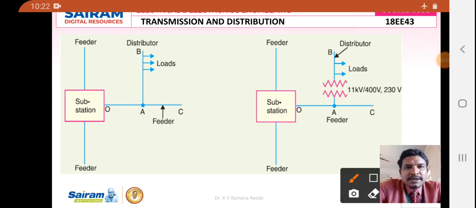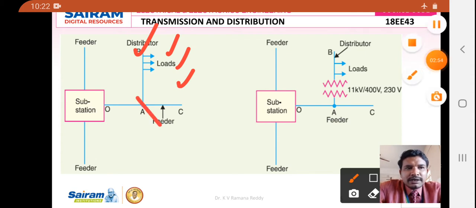From this radial feeder onwards, we distribute the power to the various loads. Hence, this is called the DC radial feeder distribution system. In this system, the main feeder OC is tapped at one point called A, and it is connected to the heavy load.